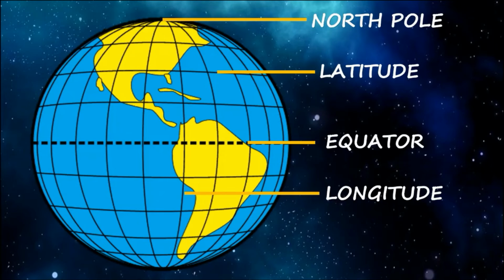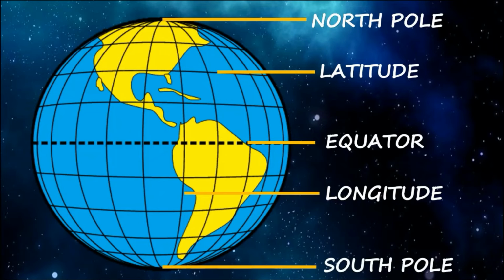No, that is wrong. Horizontal lines are called latitude. Vertical lines are said to be longitude. Clear? The upper part is known as the north pole and the lower part is the south pole. Did you get it? And the center imaginary line is the equator.